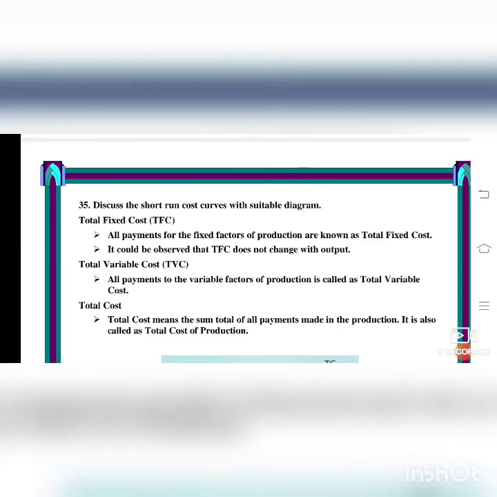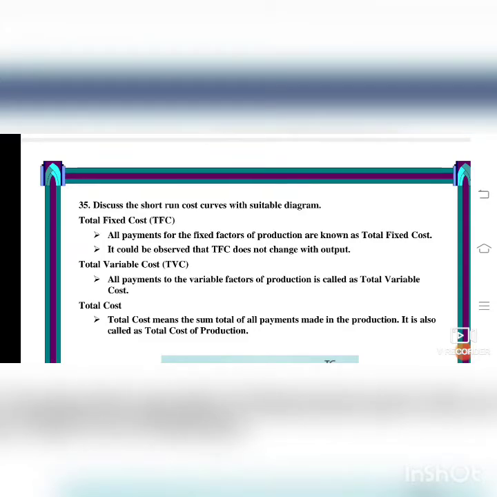What are the factors? As I told you, you must know the factors always. I will repeat: land, labor, capital, organization are the factors. So we will take the three factors, that is land, labor and capital first. All payments for the fixed factors of production are known as total fixed cost. It could be observed that TFC does not change with the output. Even if the factors are changing, the output does not change.